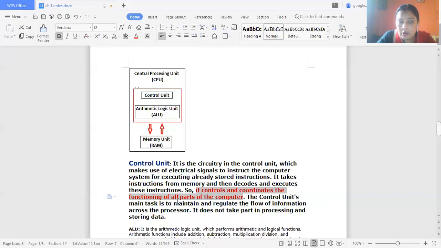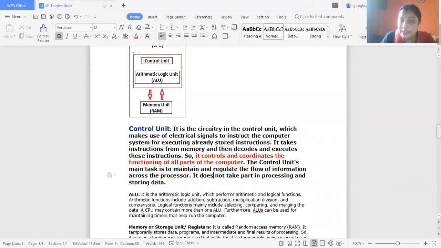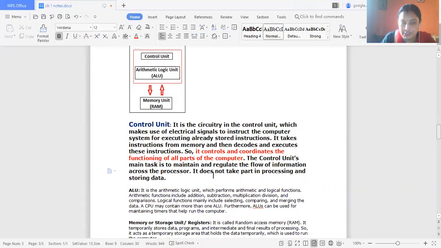The main function of the control unit is to maintain and regulate the flow of information across the processor. It does not take part in processing and storing data, but only coordinates and controls the functioning of the different parts of the computer system.